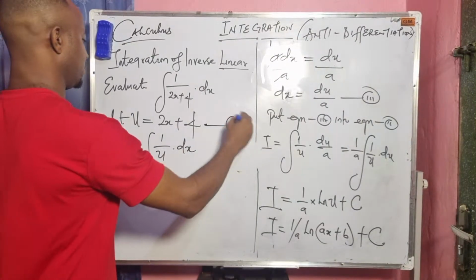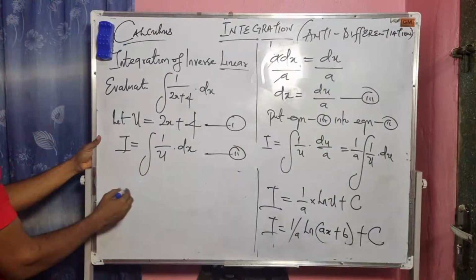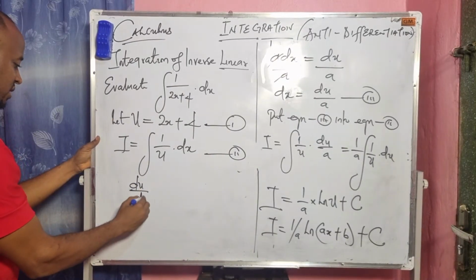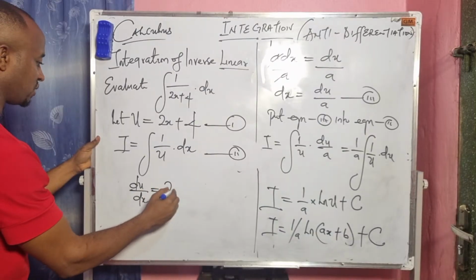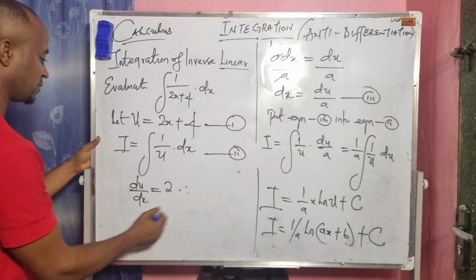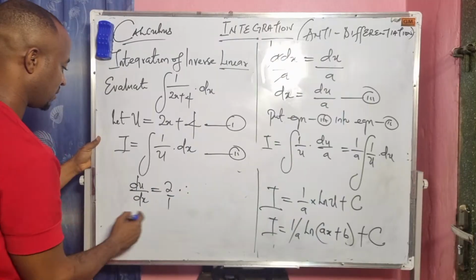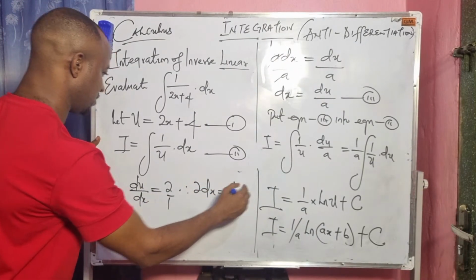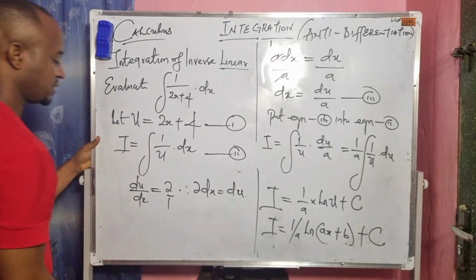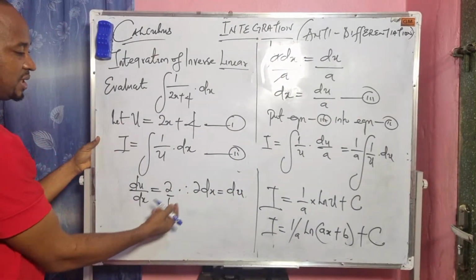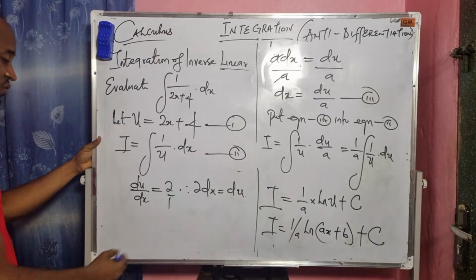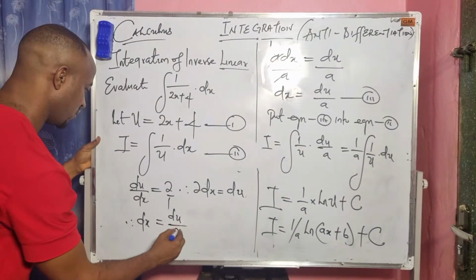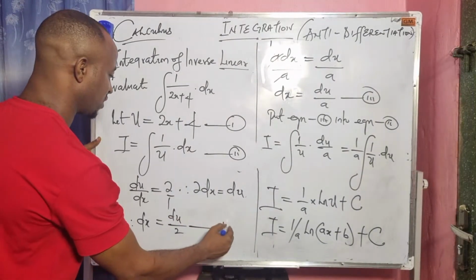This is equation 1. This is equation 2. Then I will generate equation 3 by differentiating equation 1. du over dx is equal to 2. The next is to cross multiply, which gives 2 dx equals du. To solve for dx, I divide both sides by 2. That means dx equals du over 2.